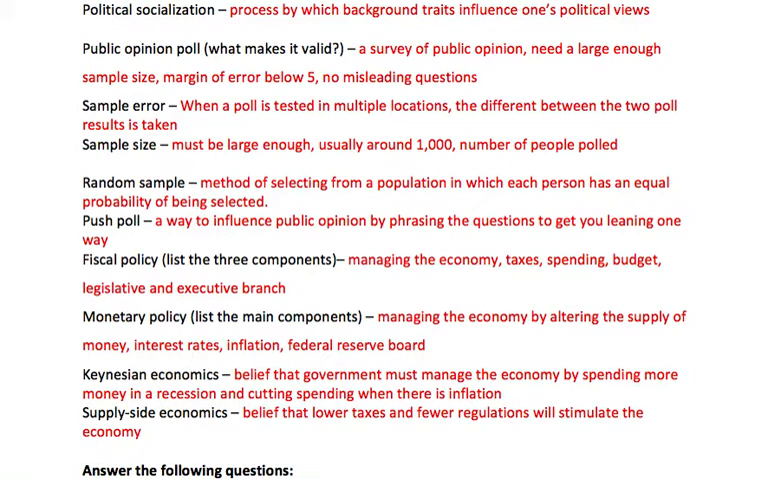Fiscal policy, again, the three things: taxing, spending, budget. It's managing the economy. This is done by the legislative and executive branch, versus the monetary policy, which is managing the economy by altering the supply of money. So managing the economy through taxes is fiscal. Altering the supply of money through interest rates and looking at inflation is done by the Federal Reserve Board, and that's the monetary policy.